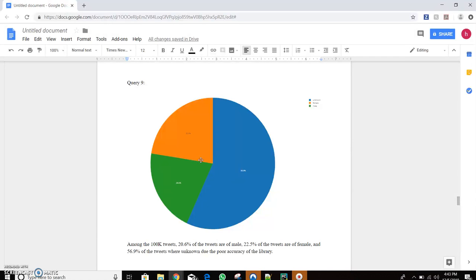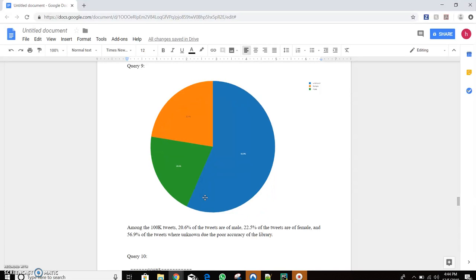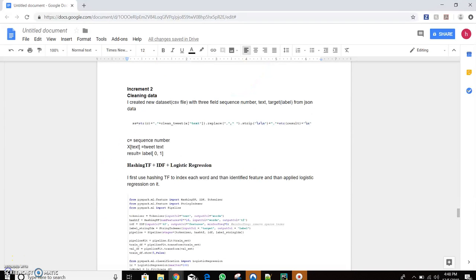Since the library was not so good, I'm getting unknown for about half of the data, around 20% was male, and 22% was female. And the 10th query is a simple query which will just count the number of tweets in the data. So there were 100k tweets.